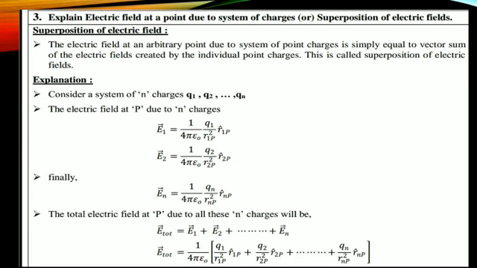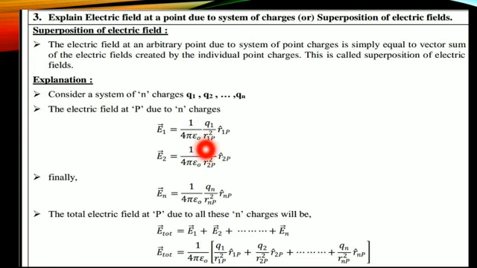Now I am going to calculate the total electric field at a point P due to all the charges. How to calculate? It's very simple. I'm going to add all the individual electric fields. That's why E total is equal to E1 plus E2 plus E3 up to En. I'm substituting all the values.